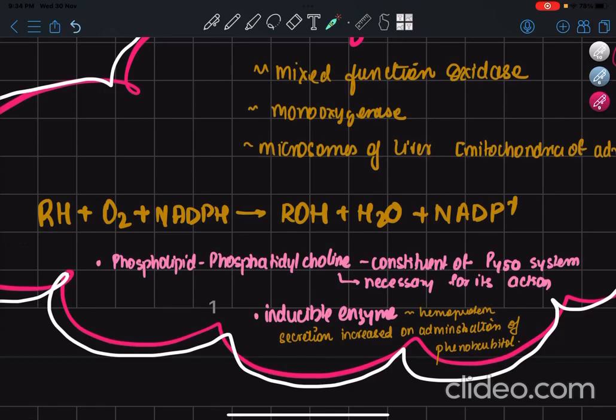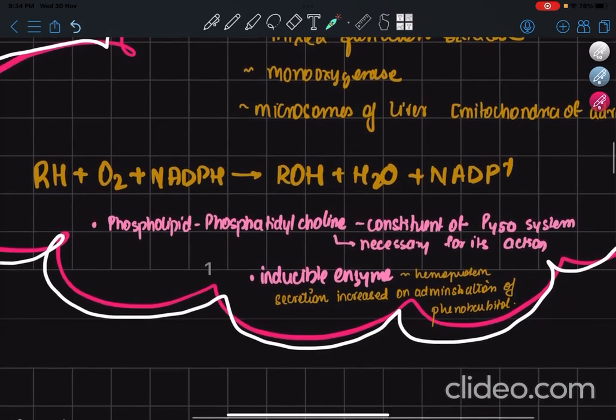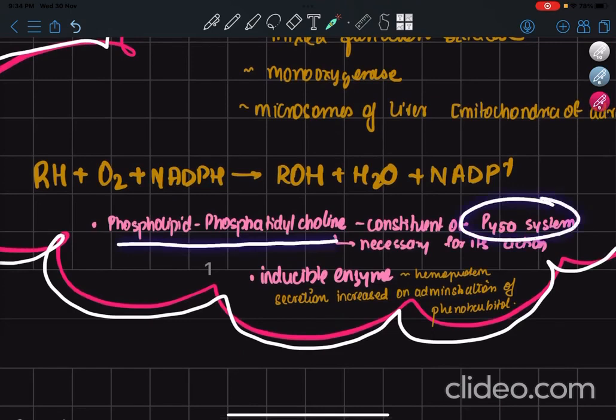And multiple forms of it are existing. 20 to 200 forms are there, and that is a different case altogether. Then 3 more points about it: there's a phospholipid, phosphatidylcholine, which is actually a constituent of the system and is necessary for its action. It's a point given. I currently don't have any explanation for it.